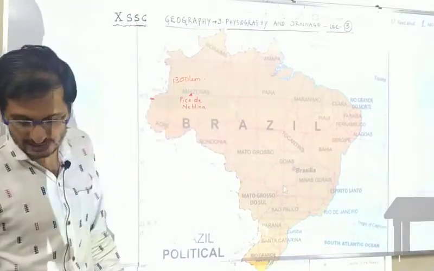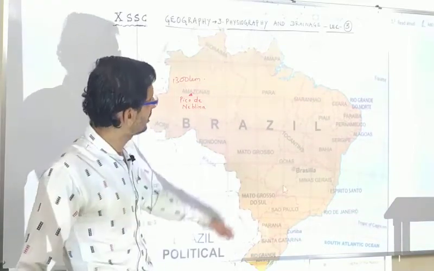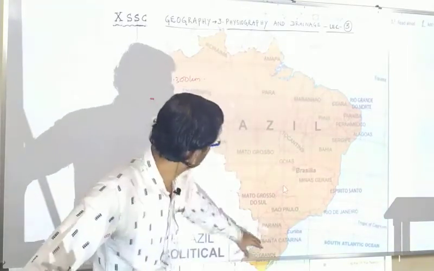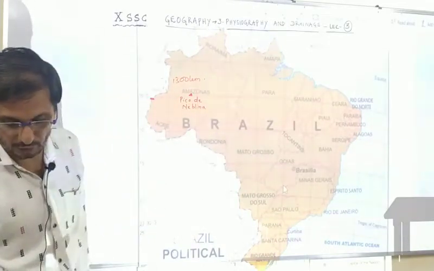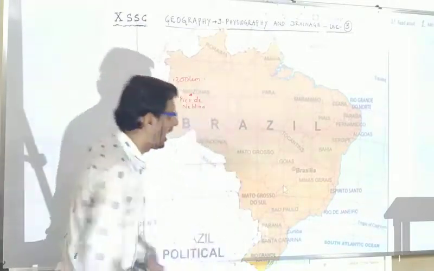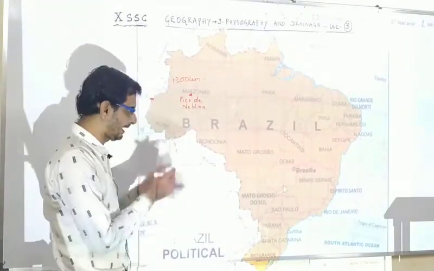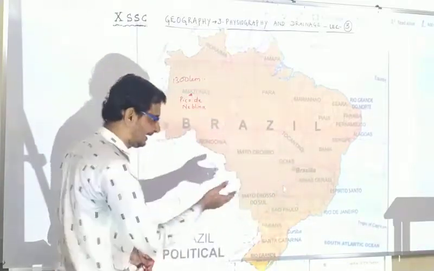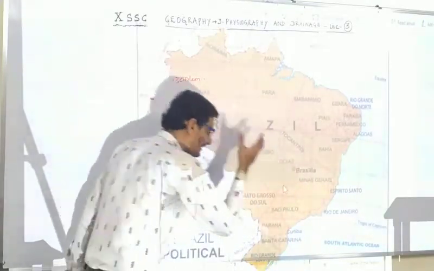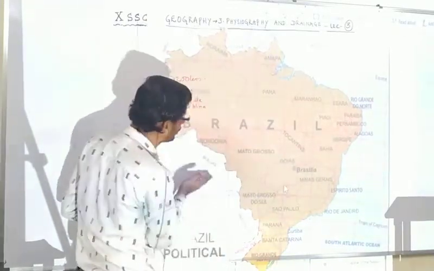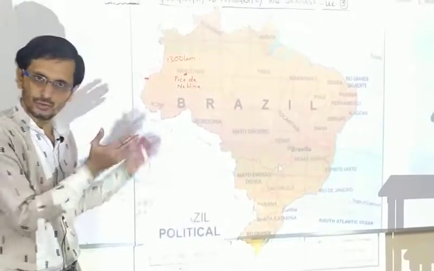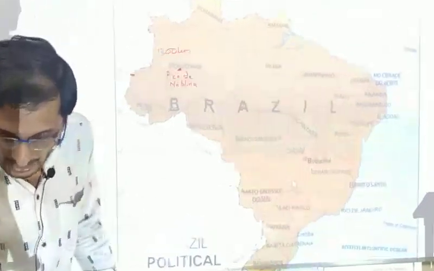Now the other plains in Brazil are located in the southwestern part, which is not part of the highland. They form the source region of the Paraguay and Parana rivers. I already told you the Paraguay and Parana rivers originate from the Brazilian highland. They flow and go to Paraguay. The source region of the Paraguay slopes toward the south, while the source region of the Parana slopes toward the southwest.